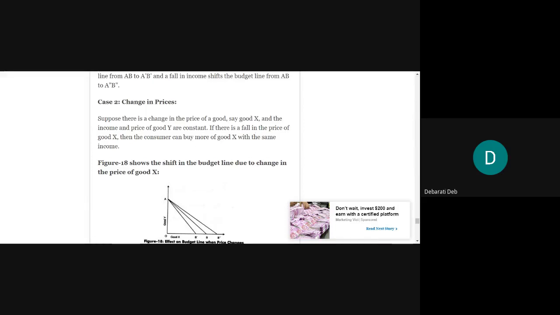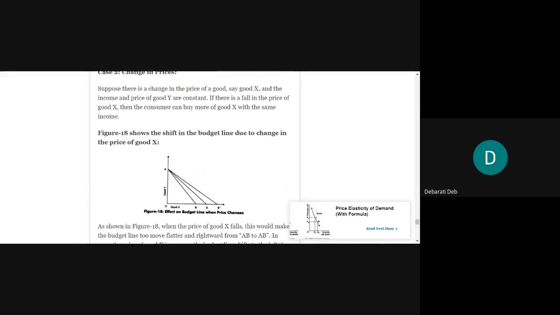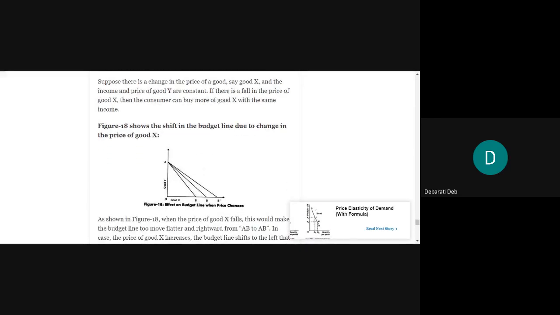So if there is a change in only the price of good X and good Y's price is constant and also the income is the same. Those were the same, whatever they were beforehand, still now they are the same: the income of the consumer and the price of good Y. Only the price of good X is changing. Let us see what the graph will look like now.